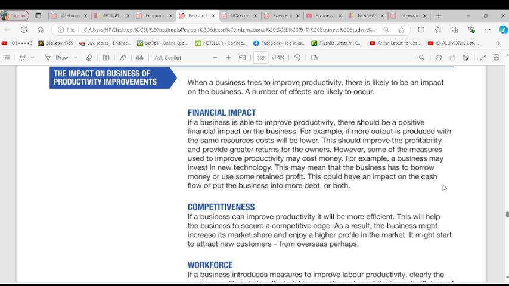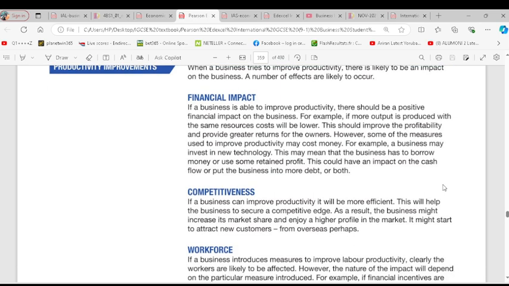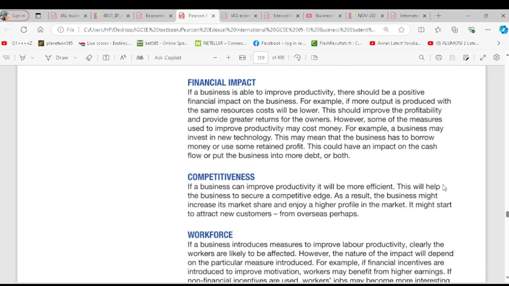So we move on. The impact on business of productivity improvements. If there is improvement in productivity, how does it impact business? The first one is financial impact. If a business is able to improve productivity, there should be a positive financial impact on the business. For example, if more output is produced with the same resources, cost will be lower. This should improve the profitability and provide greater returns for the owners.